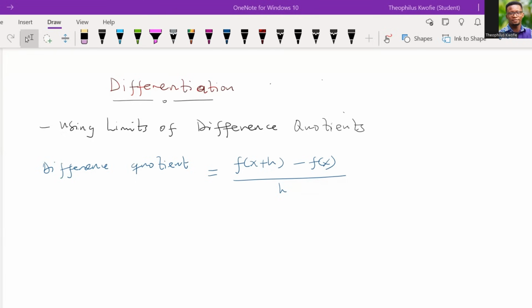So last week, we said that this is the formula of the difference quotient. It is the function being evaluated at x plus h, minus the main function, all divided by h. And we said that such an h is what we called a change in the x, okay? And we also claimed that such h should never be 0. Such h should be different from 0.